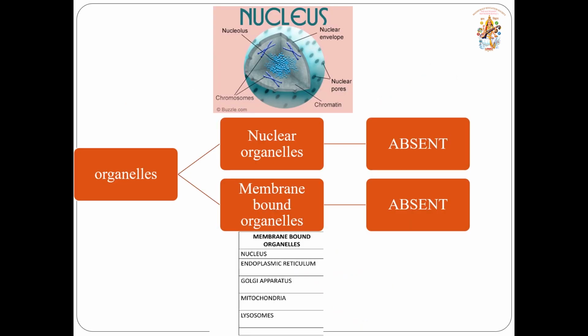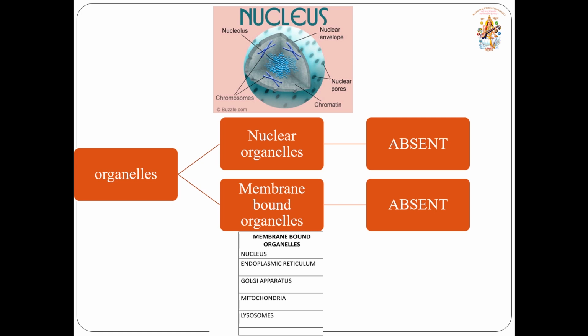Now let us see if prokaryotes have organelles or not. But first of all, let me tell you what organelles are. Organelles are those structures which help in cell functioning. They are basically of two types, nuclear organelles and membrane bound organelles.